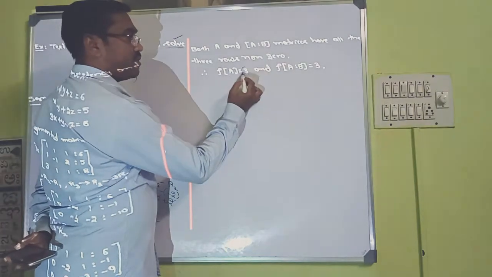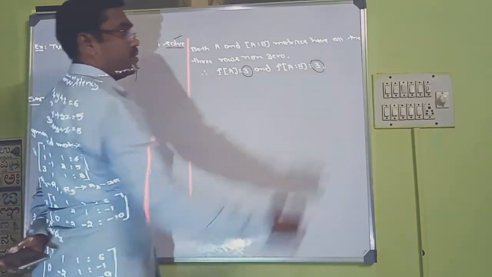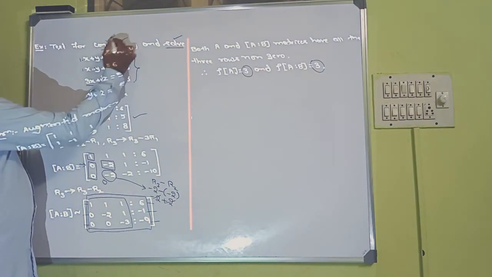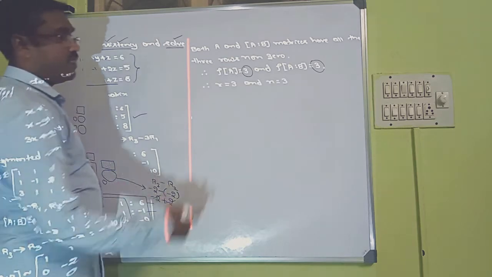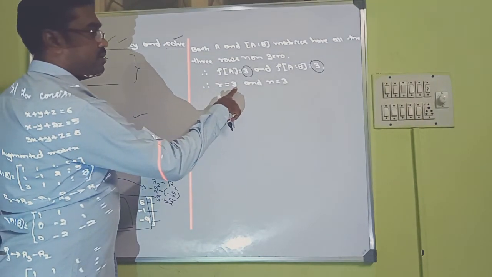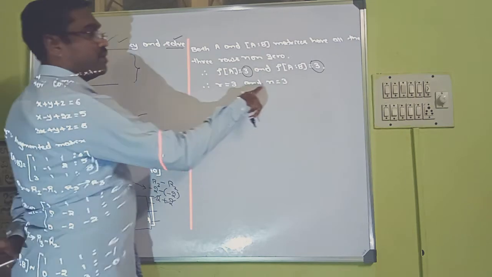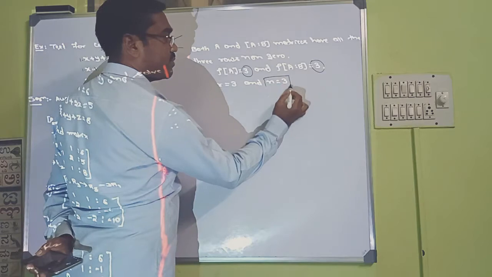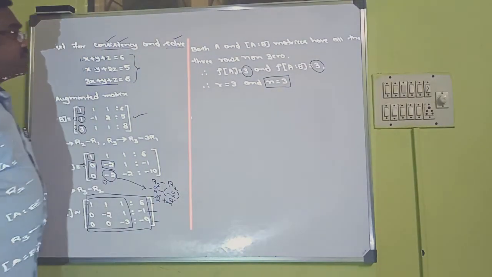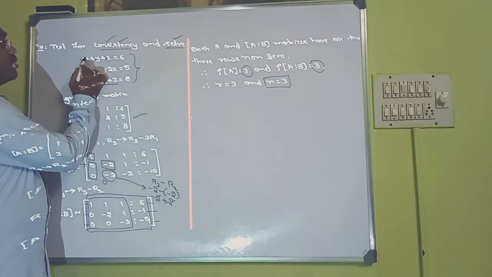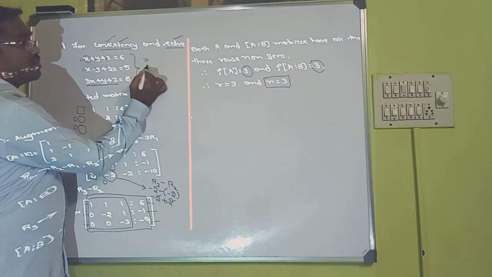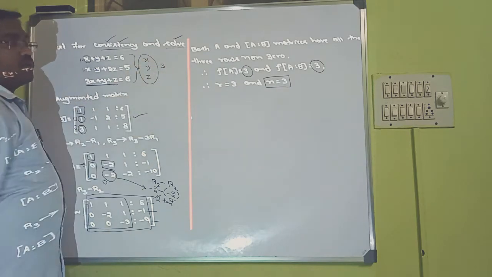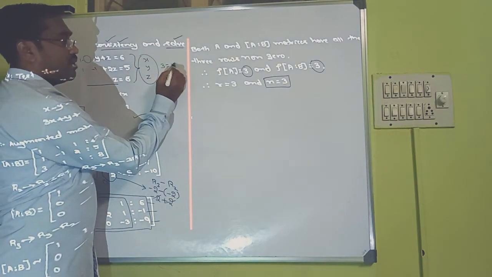Now you can observe ranks are same. So therefore this system of equations is consistent. Therefore R is equal to 3 here and N is equal to 3. What does N mean? Number of variables, number of unknowns. See, what are the unknowns? X, Y, Z. So totally 3 unknowns are there, which is nothing but our N.